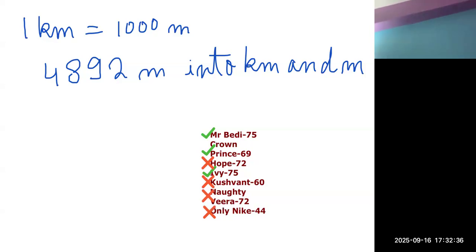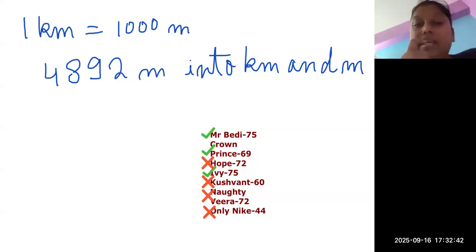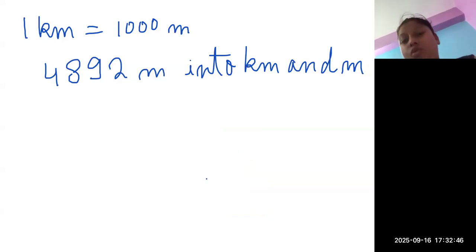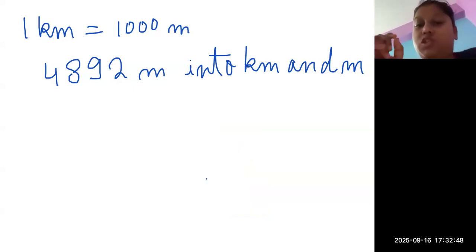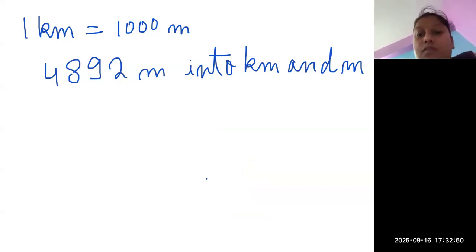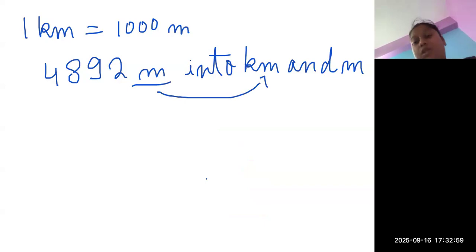Oh, many of the kids got it wrong. Okay, let's discuss the question. Now, see, what is our conversion unit? That 1 kilometer is equal to 1,000 meters. Now, make sure, what do we have? We have a smaller unit. We need to move from smaller to bigger unit.